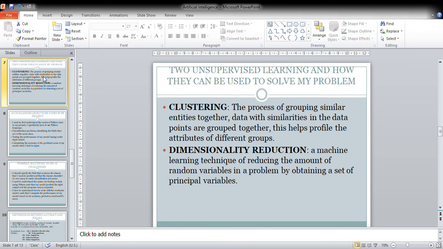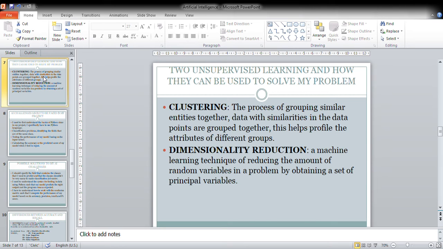Then the two unsupervised learning and how I will use them. Now there is clustering. Clustering is the process of grouping similar entities together. Data with similarities in the data points are grouped together. This helps profile the attributes of different groups.